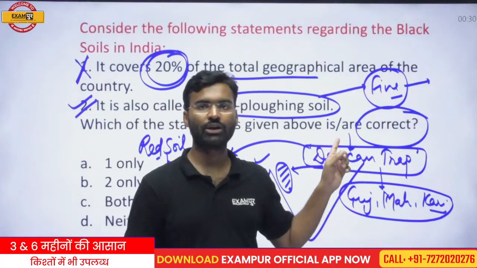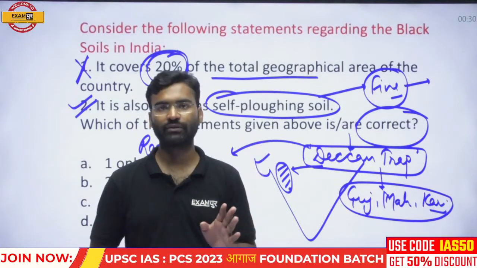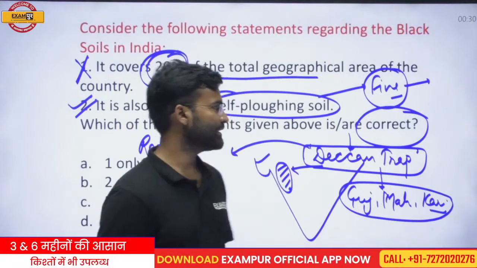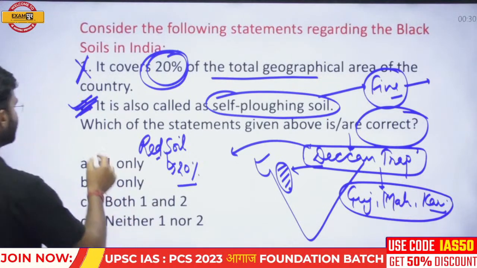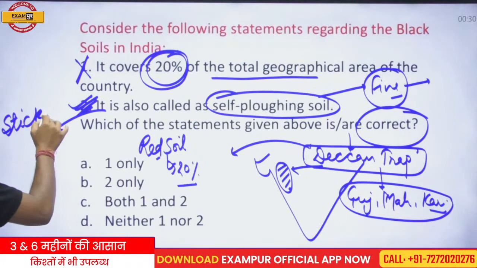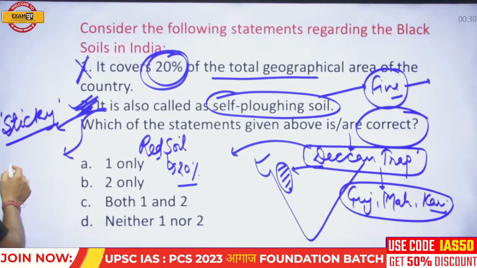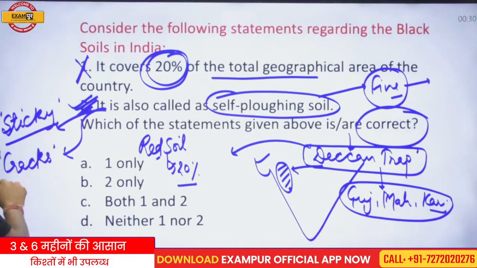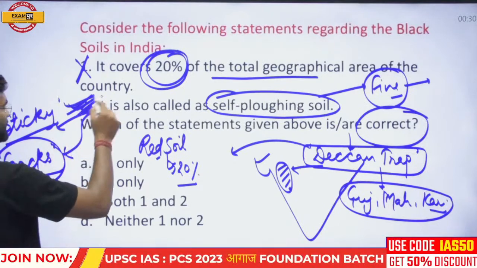And in this soil, if cracks develop, then there is no requirement of tillage, or you can say no requirement of plowing. And that is why this type of soil is called self-plowing soil. When this soil gets water, it becomes very sticky, and when it dries, it develops many large cracks. That is why there is no requirement of plowing, and on the basis of this, it is also called self-plowing soil.